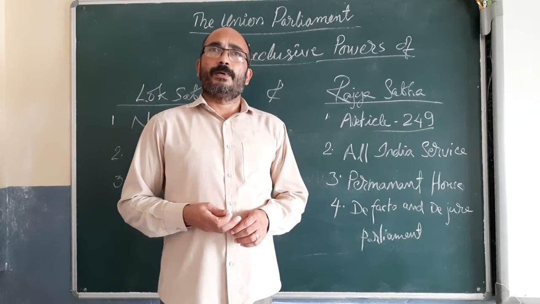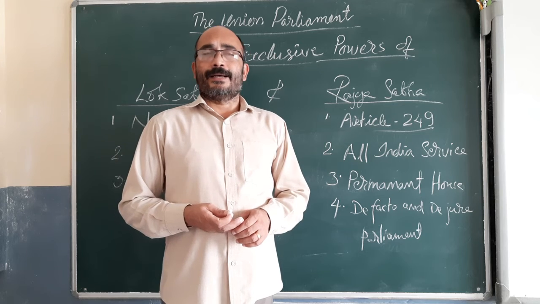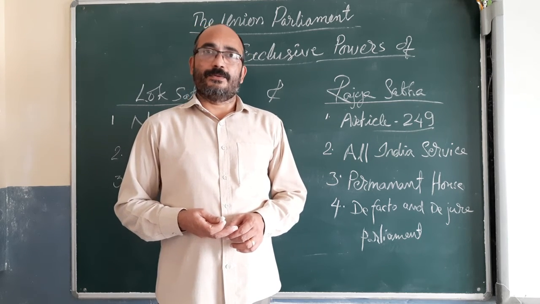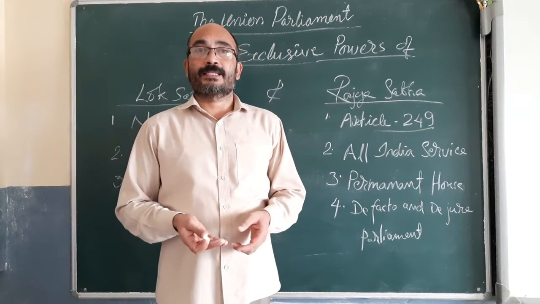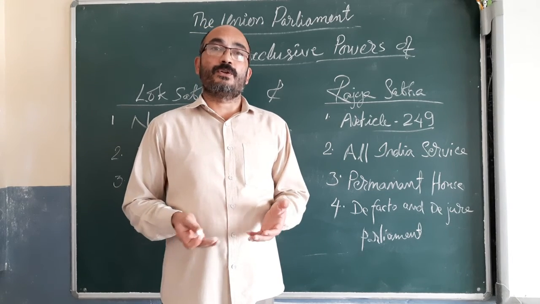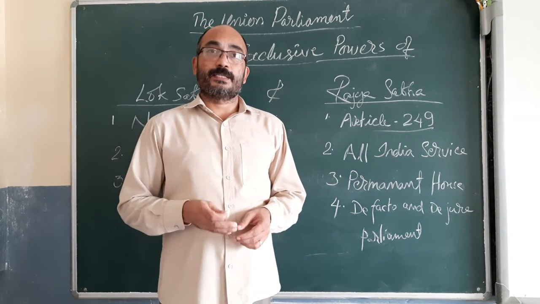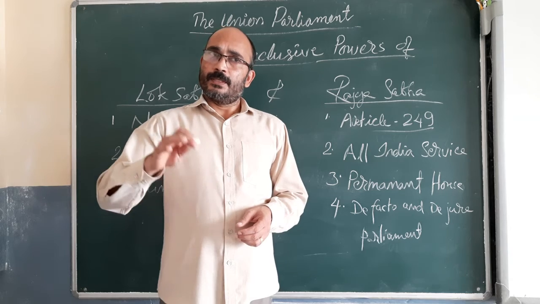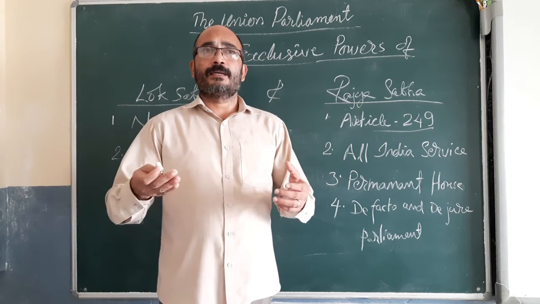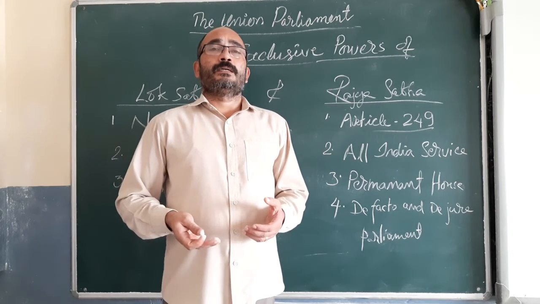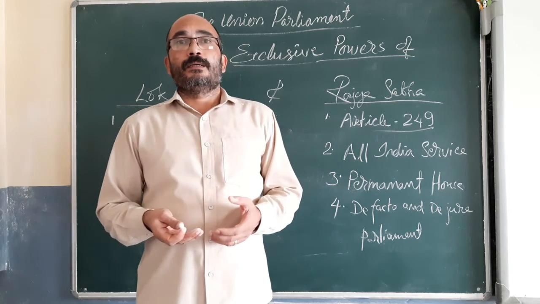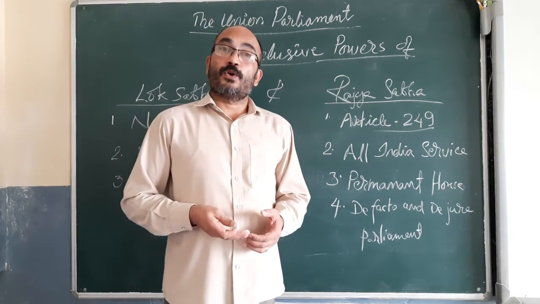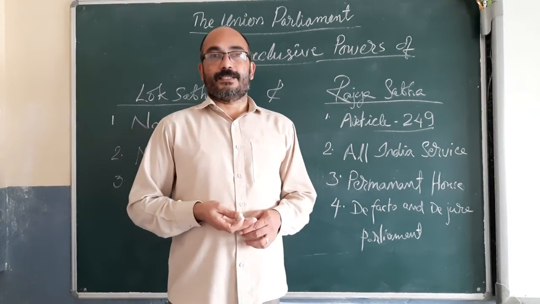That means the power of parliament in exercising control over the executive. Executive means the council of ministers. Council of ministers are called the executive. So it can be termed in other words as the power of parliament in exercising control over the council of ministers.